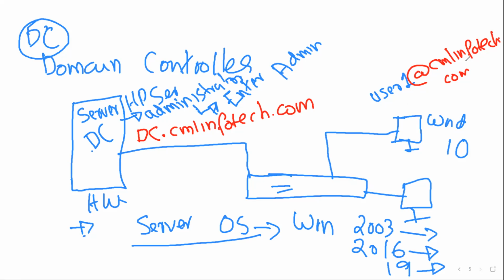Then this user name can change to any different username based on their own names, but they all are part of this domain. Then your system name, for example, I'm going to give you PC1 dot cmlinfotech.com. So pc1.cmlinfotech.com is the system name. User1@cmlinfotech.com is the username, which is your email ID as well. So it will be integrated with Office 365, which is part of Microsoft. So it's all interconnected.